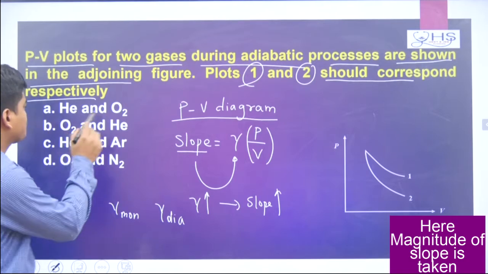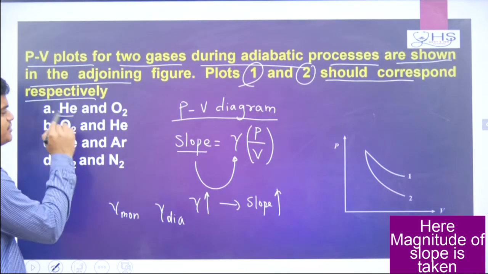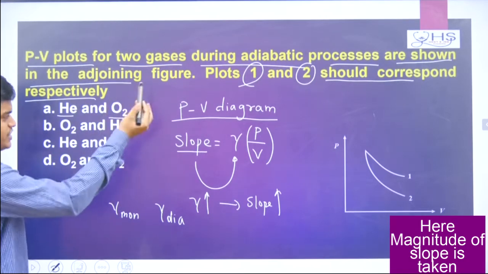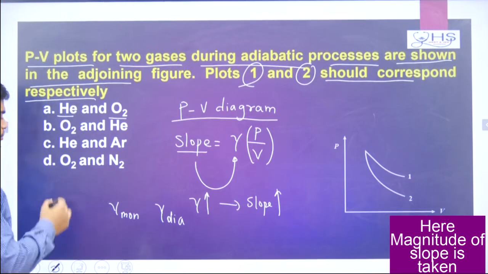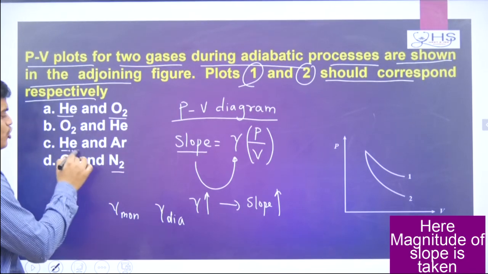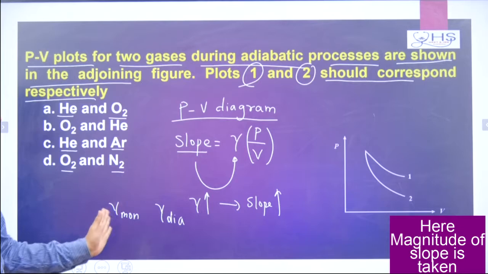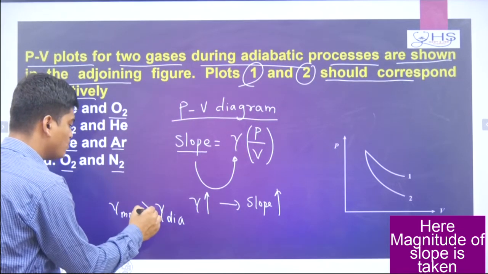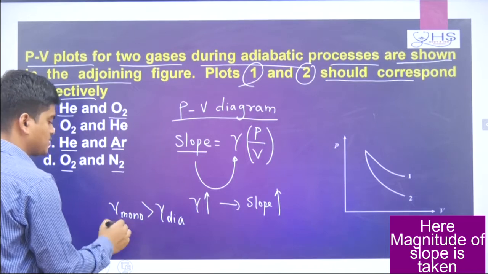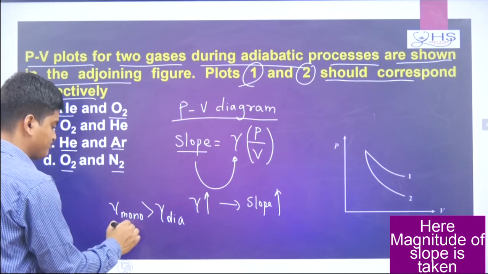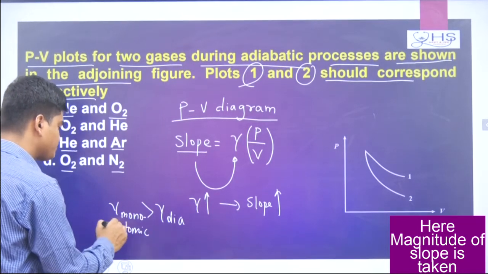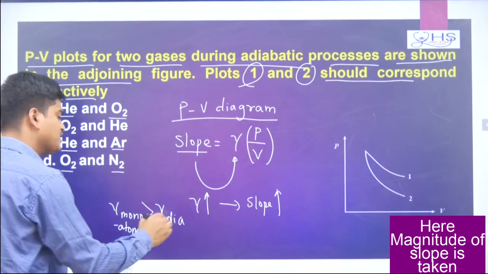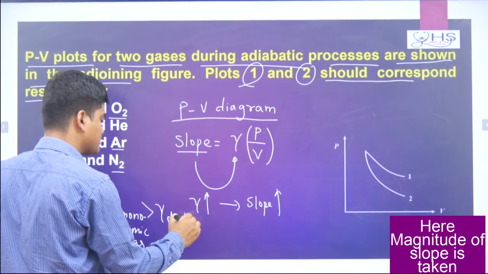But in these options, helium is monoatomic, O2 is diatomic. So I need to check only the gamma value for mono and dia. Remember, gamma for monoatomic gas, meaning single atom, is greater than for diatomic gas.